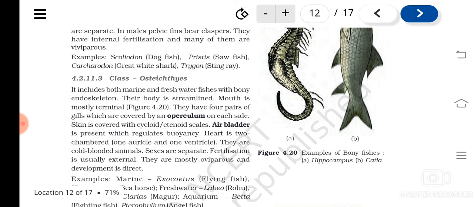Operculum is present in osteichthyes and it is absent in chondrichthyes. Air bladder is present in osteichthyes and it is absent in chondrichthyes. Fertilization is external in osteichthyes and it is internal in chondrichthyes.